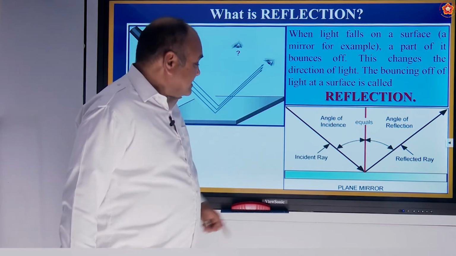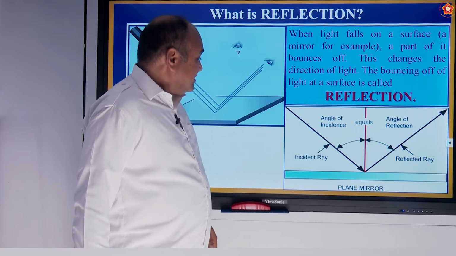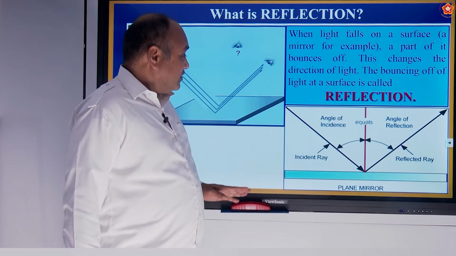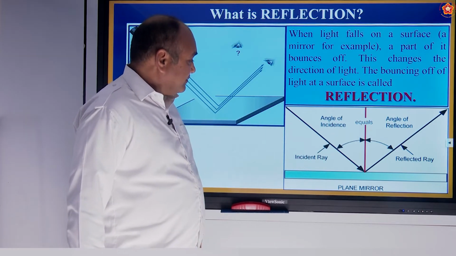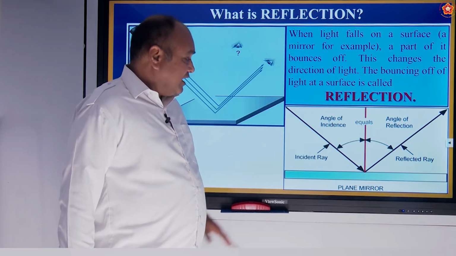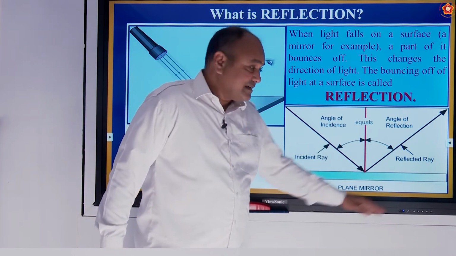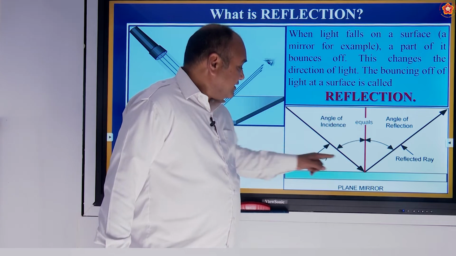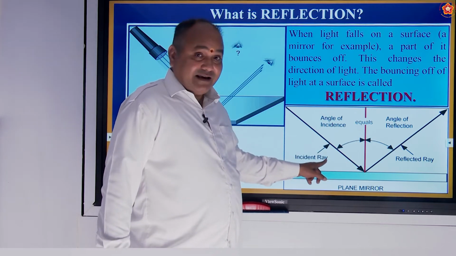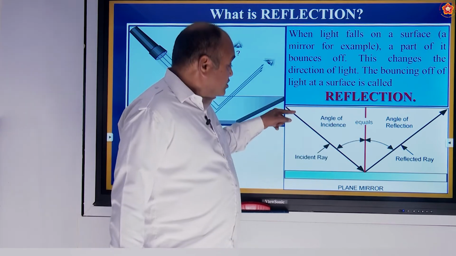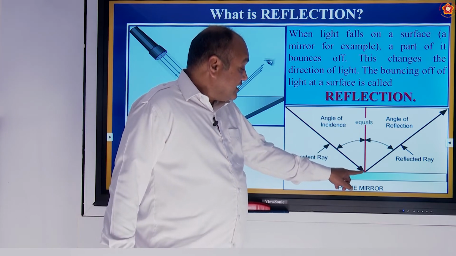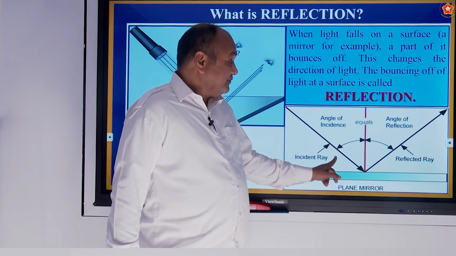So now let us see what happens inside. Generally, if you take a plain mirror like this, when light goes onto it, it is called the incident ray. The ray of light which goes and strikes the mirror is called the incident ray.